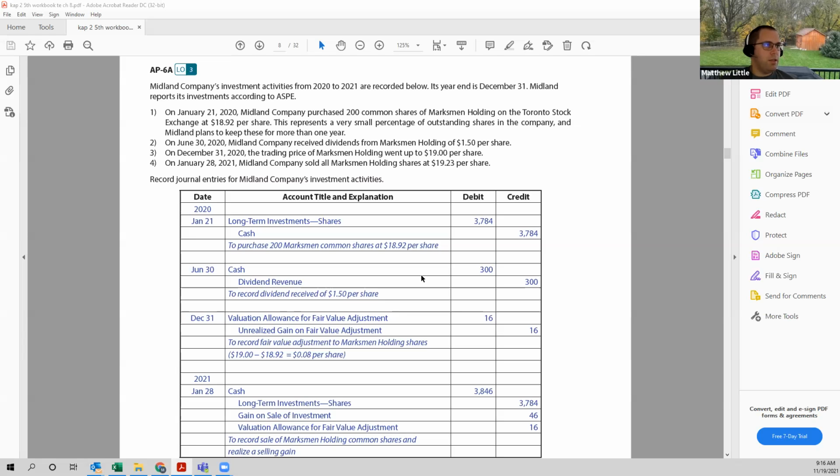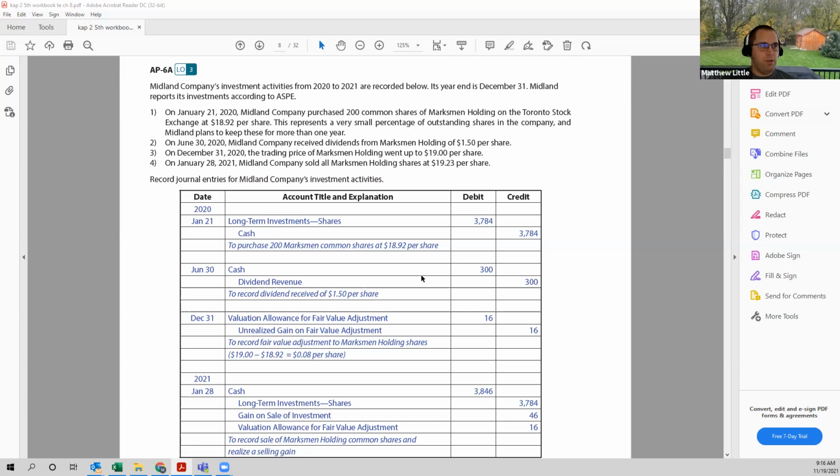All right, so let's skip down to question 6. We have a company called Midland. Their investment activities from 2020 and 2021 are itemized below. Our year end is December 31st, and we report our investments according to ASPE.